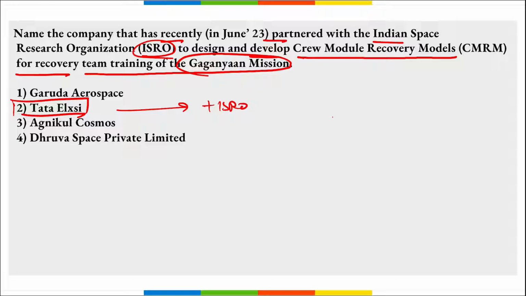Correct? Apart from this, remember, ISRO's Gaganyaan mission aims to demonstrate human spaceflight capability by launching a 3-member crew onto an orbit of 400 km for a 3-day mission and bringing them safely to Earth by landing them in the Indian sea waters.